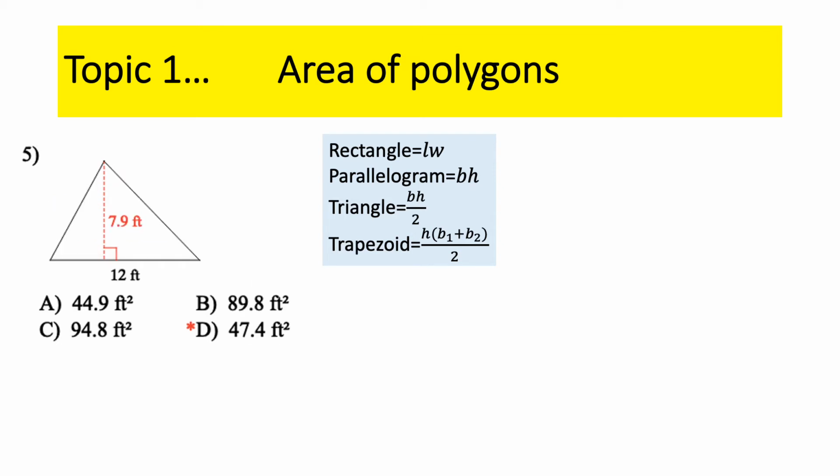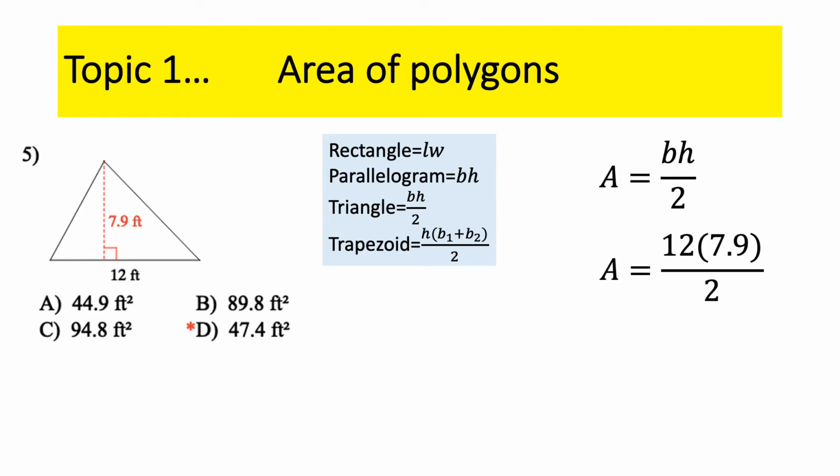Right after we did parallelogram, we showed that half a parallelogram is a triangle. So the formula for area of a triangle is the area of a parallelogram divided by 2. All we need are the base and the height. Remember the little square there touches the base and the height. In fact, it forms the base and the height. So the base is 12, the height is 9. We need to multiply those two together and then divide by 2. So if I grab the calculator, I do 12 times 7.9 divided by 2. I'm going to show you an intermediary answer.